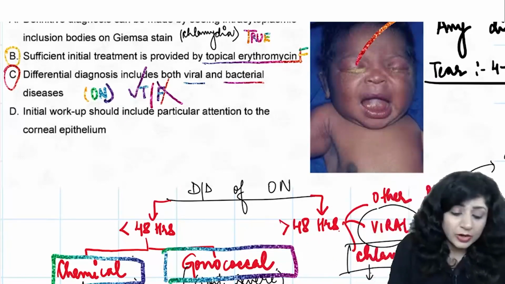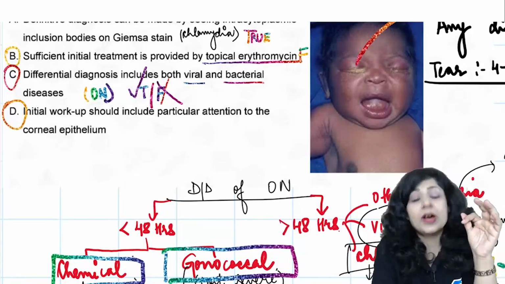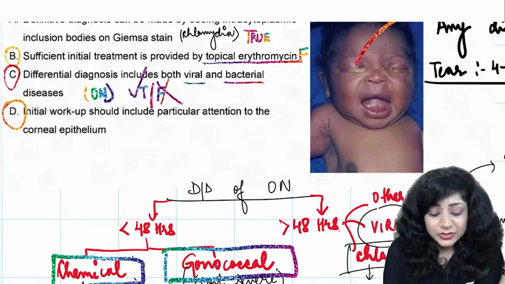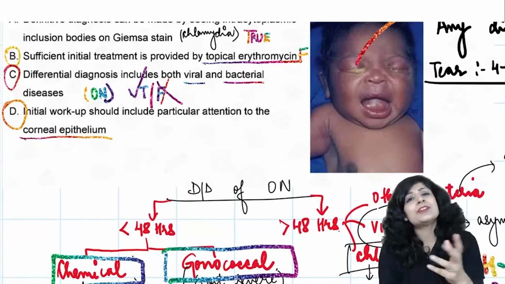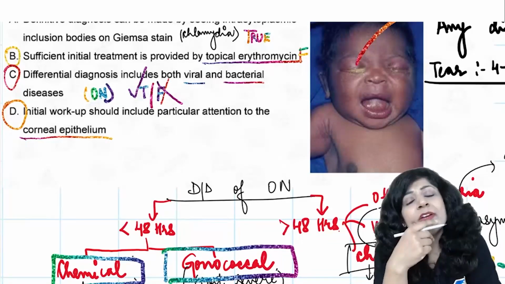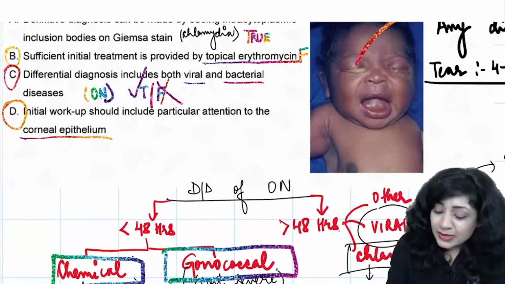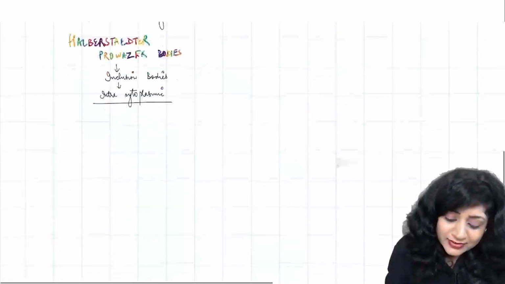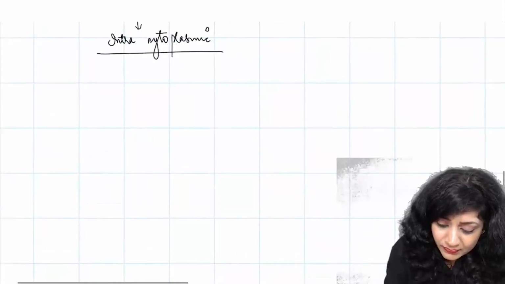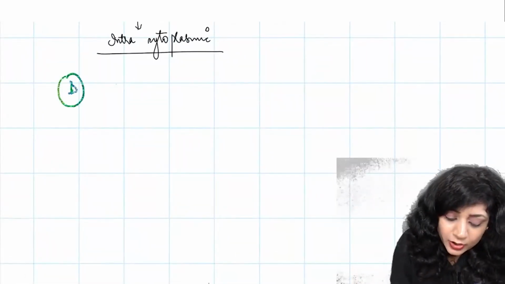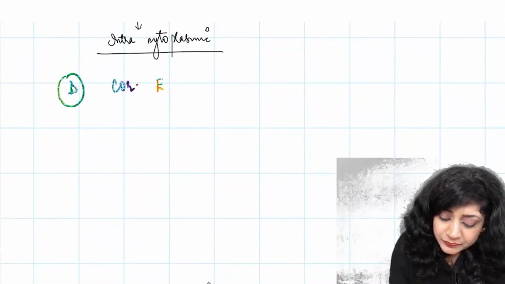C is true. Now talking about D. Initial workup includes particular attention to corneal epithelium. Should I pay attention to corneal epithelium? Why should I pay attention to corneal epithelium? So tell me about D. What are you thinking about D? Should I give attention to corneal epithelium?